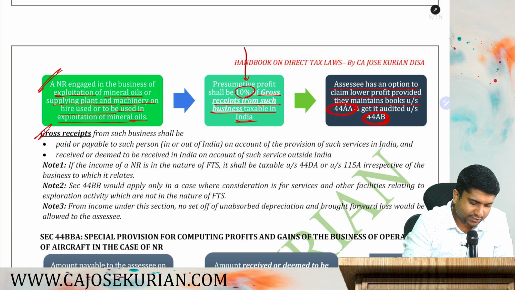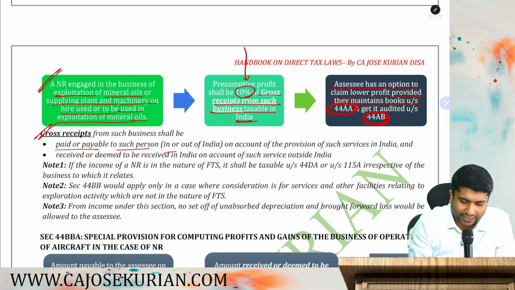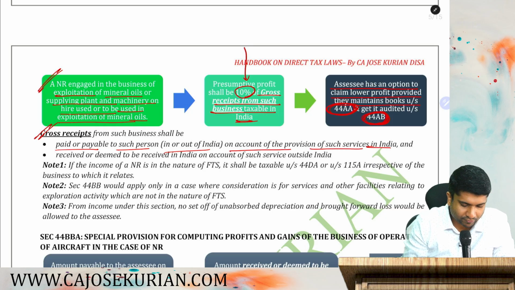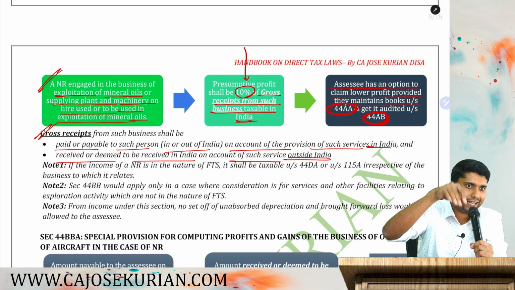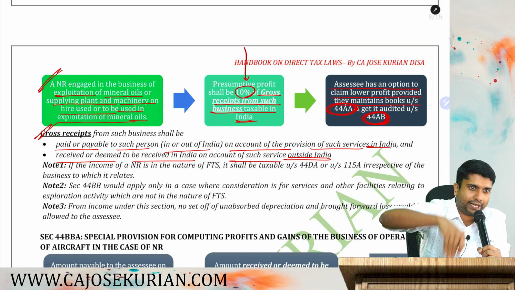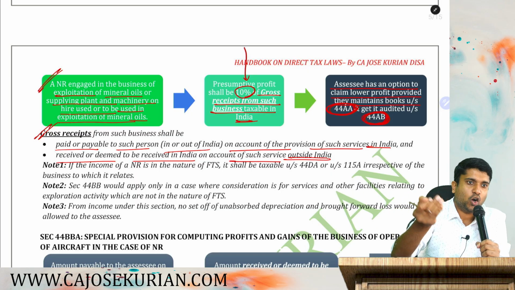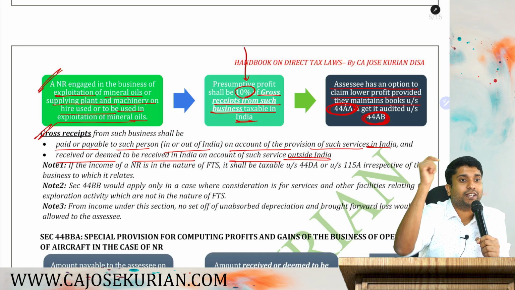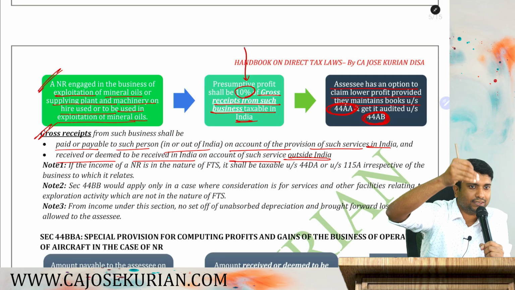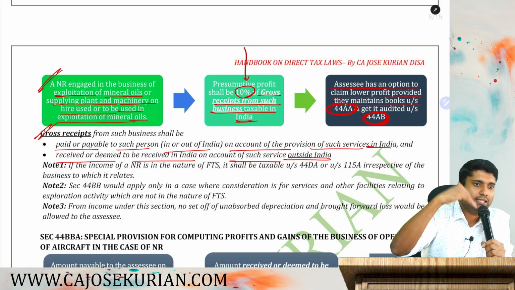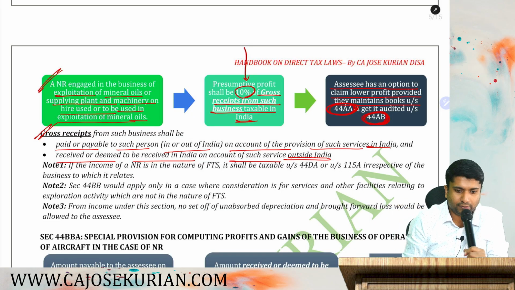Now, gross receipts from such business shall be paid or payable to such person in or out of India on account of provision of services in India, and received or deemed to be received in India on account of such services outside India. Either your exploration is happening in India so that you are getting an income, or you are doing it somewhere else but you are getting the payment in India. Either one is accrual and the other one is first receipt. You add both, then apply 10% as a presumptive profit.